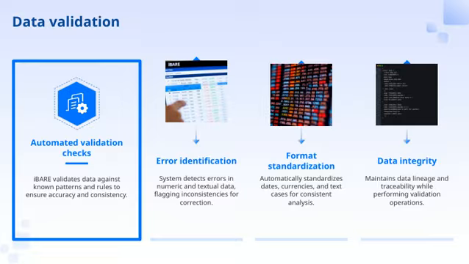Finally, data integrity is maintained throughout this process. The system keeps track of data lineage and traceability, even as it performs these validation operations. This ensures we always know where our data comes from and how it's been processed, which is vital for trust and compliance. Overall, these validation features are fundamental to ensuring that our data remains accurate, consistent, and reliable as we move forward in our project.